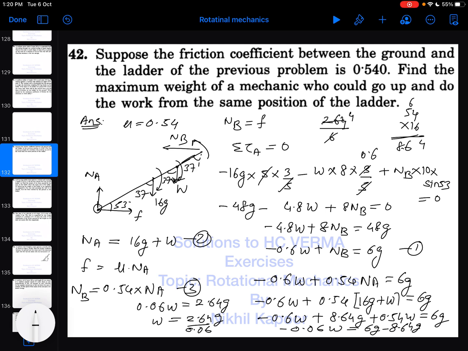So 6 4s are 24, again 6 4s are 24, so this comes out to be 44 into G. Okay, so the answer to this question is 44 G. Let's see one more time. 0.06, 6G minus 8.64 G will be minus 2.64. Decimal point after 2 digits gets cancelled. 264 upon 6 would be 44 G. Thank you.